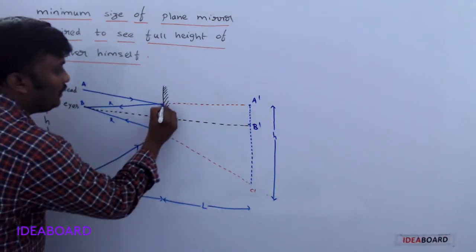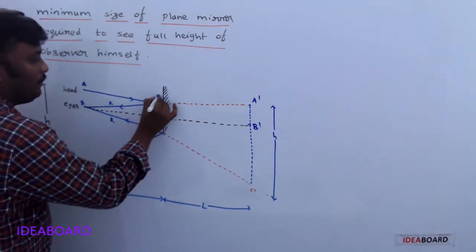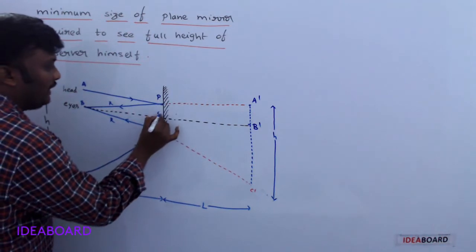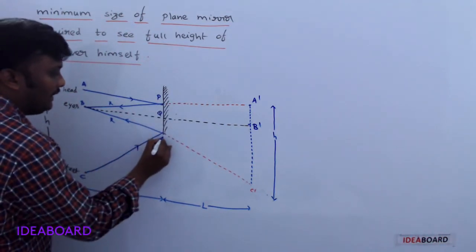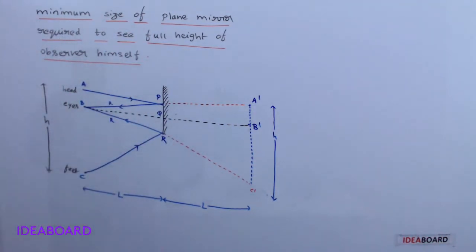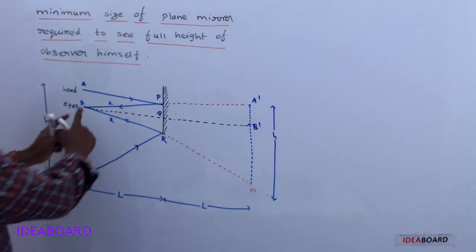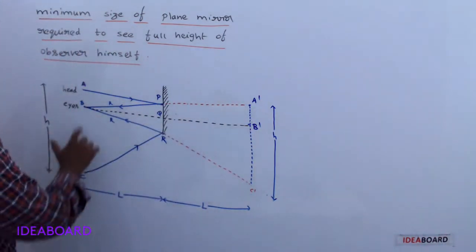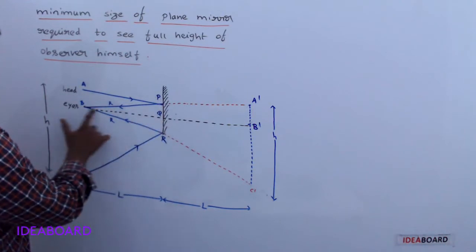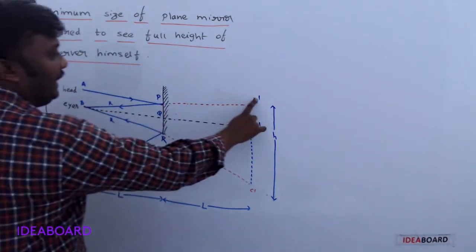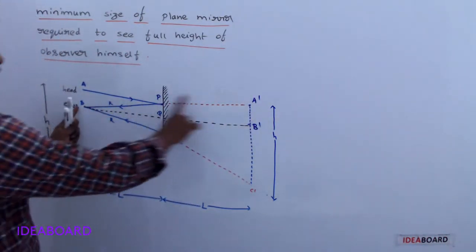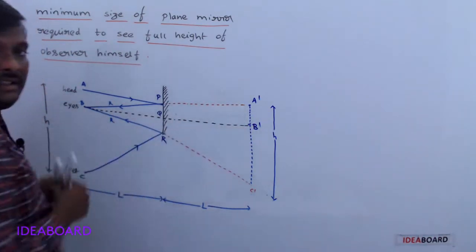Okay. Now this point is taken as some P. This point is taken as Q. And here the point is taken as R. Okay. Now properly see here. Here BPQ and BA dash B dash are two triangles now.